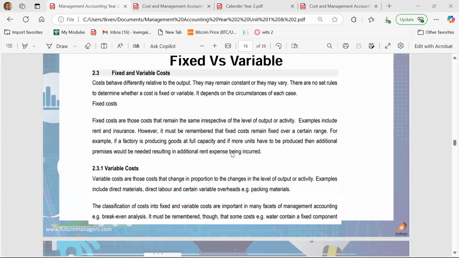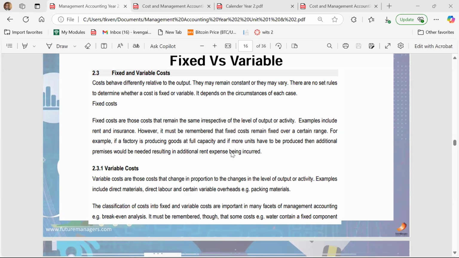Now we want to talk about fixed versus variable. We want to talk about fixed cost versus variable cost. Right. So when we say a cost, we are talking about behavior here. The behavior of the cost, how the cost behaves. So when we are saying a cost is fixed, we are saying that irrespective of how much you manufacture, the cost is going to be the same.